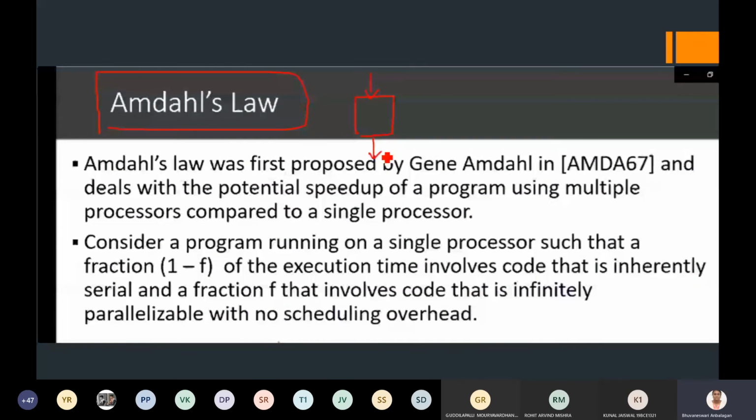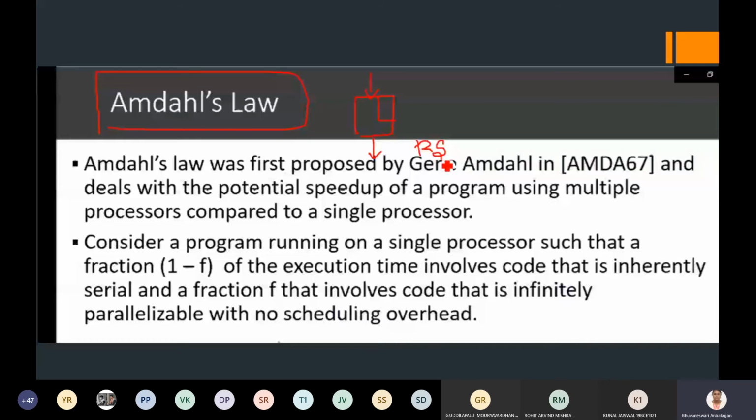Some part of the program is going to get changed. The fraction of the program inside the entire task is going to change so that its response time can be reduced. That means its performance will be improved.